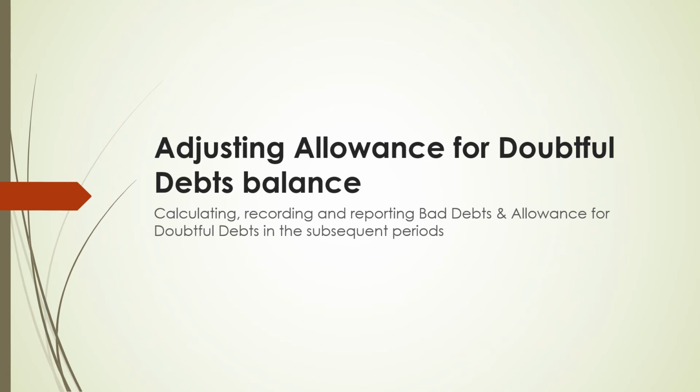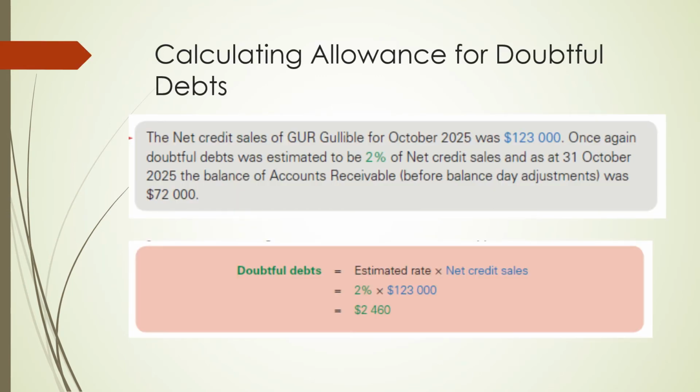Lastly, we're going to look at adjusting the allowance for doubtful debts balance, and this happens at the end of a period. In step 1, we were calculating and recording the allowance for doubtful debts for the first time on the 30th of September. Now in our new period of October, we are doing this calculation again on the 31st of October.